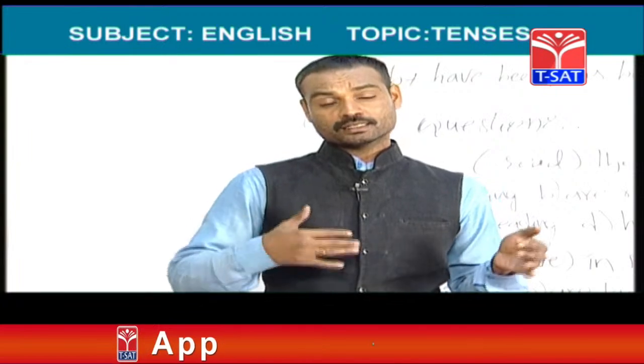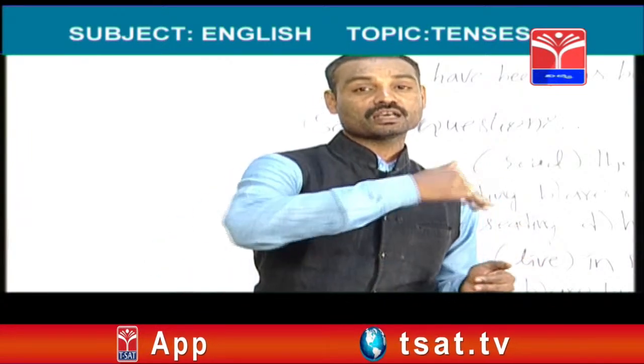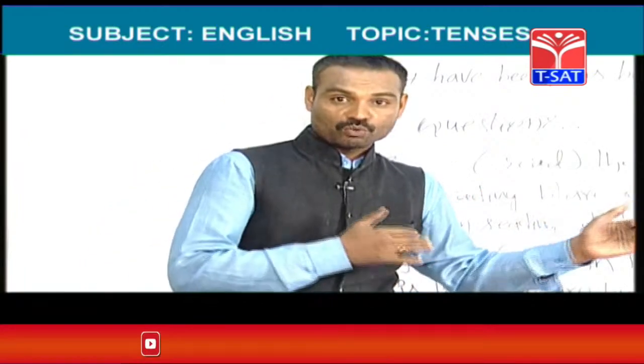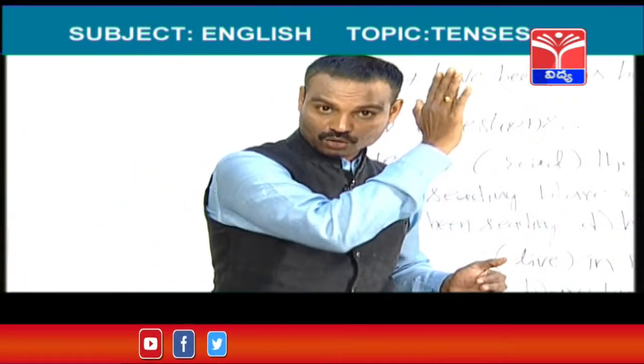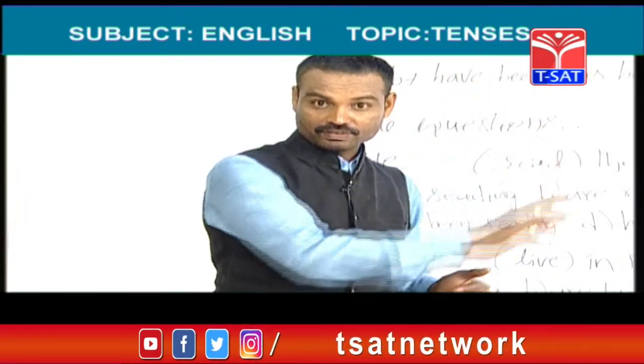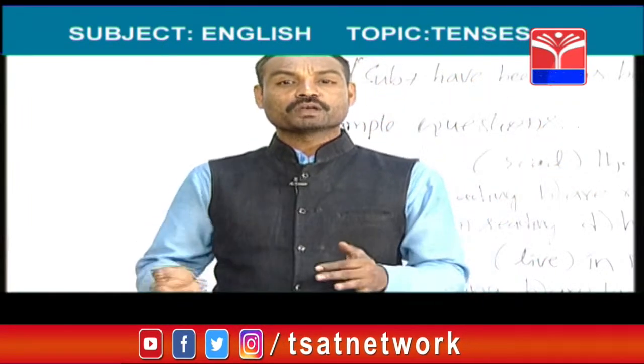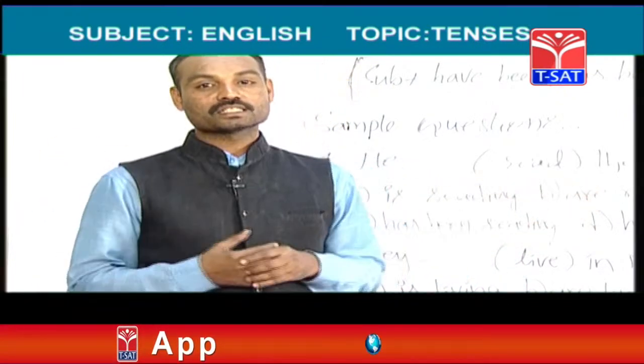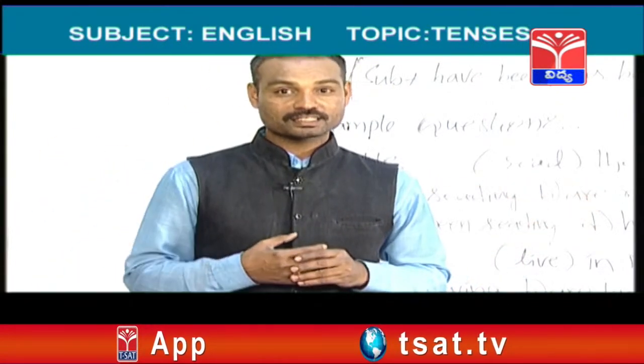And how to write sentences? After I, am is used; after we, you, they, are; after he, she, is. Example: I am watching TV now, we are watching TV now, you are watching TV now, they are watching TV now, he is watching TV now, she is watching TV now. My friend is watching TV now, my friends are watching TV now. This is the process of writing sentences in present continuous tense.